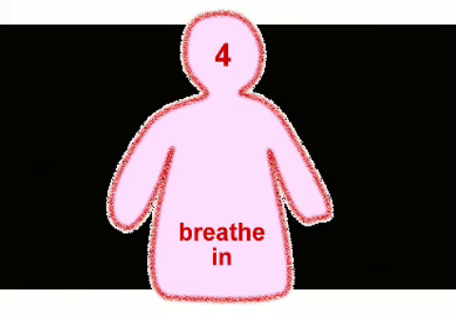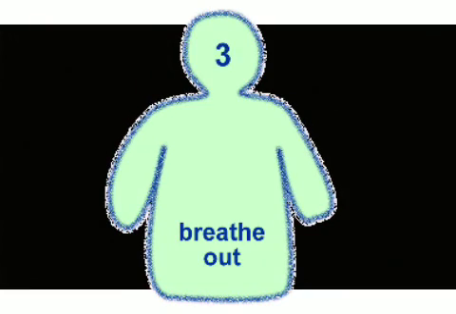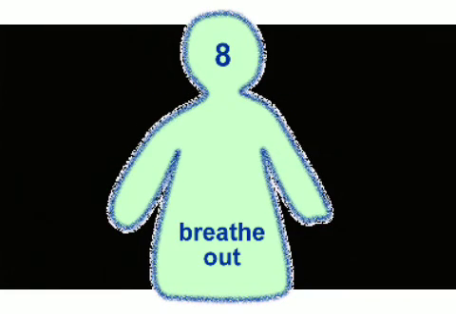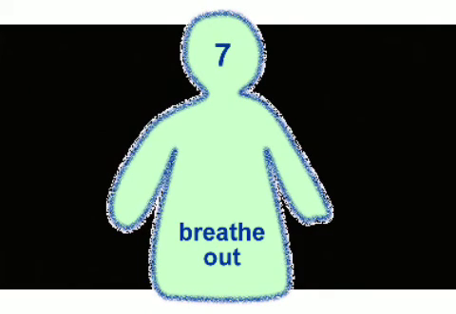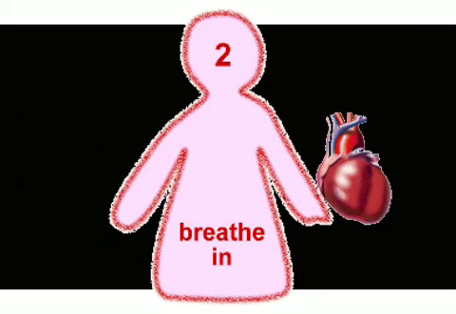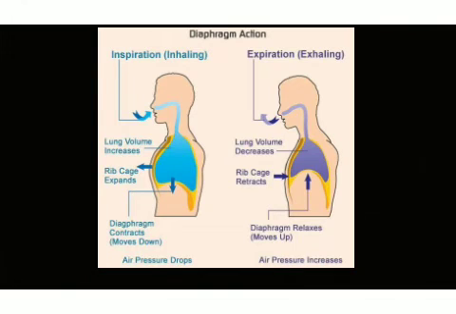Next one is breathing. Breathing is a process in which air rich in oxygen is taken inside and air rich in carbon dioxide is given out with the help of respiratory organs. Thus, breathing involves two steps which take place alternately. Which are the two steps involved in breathing? That is inhalation and exhalation.